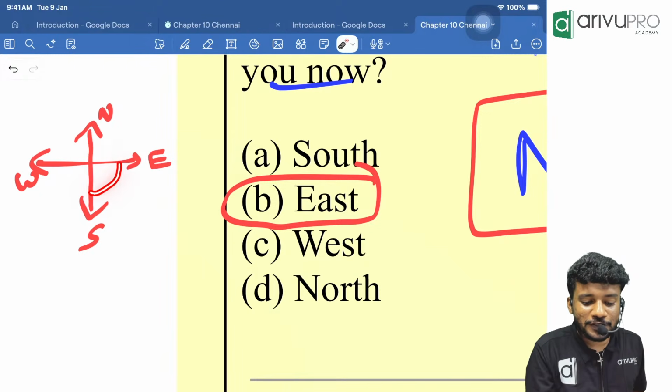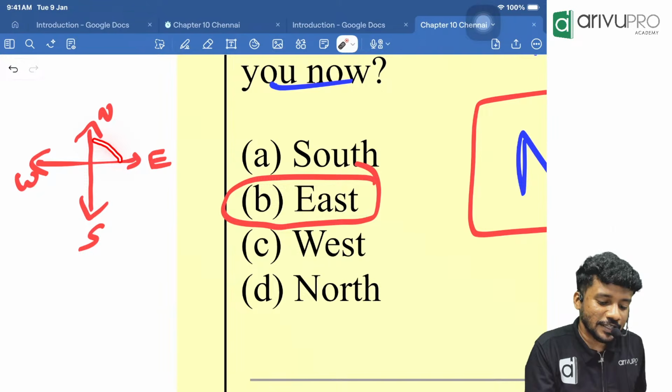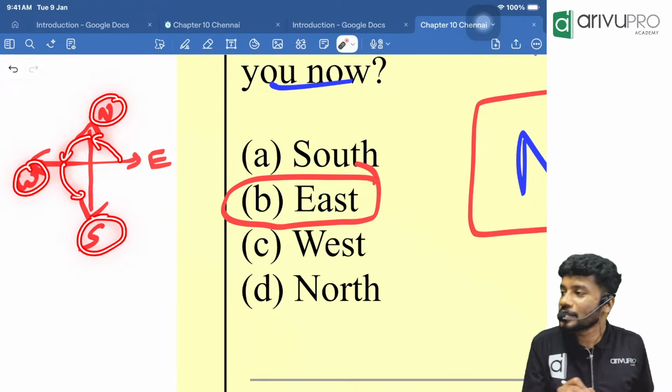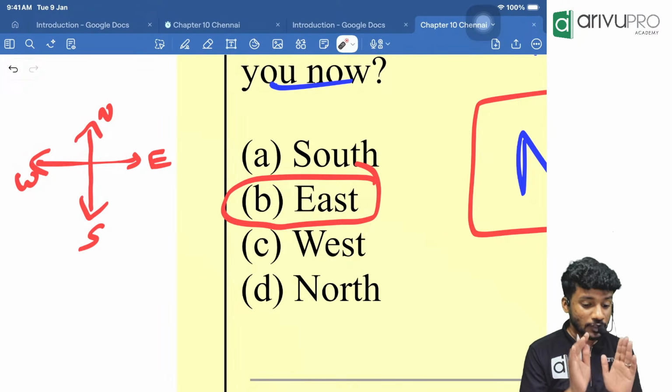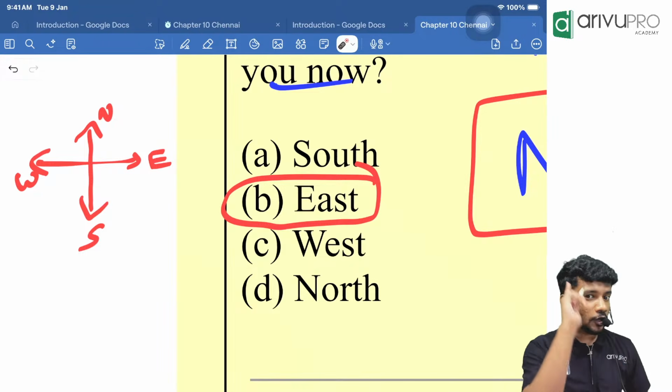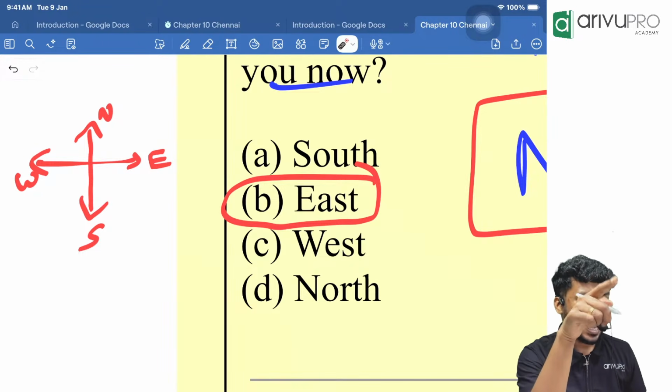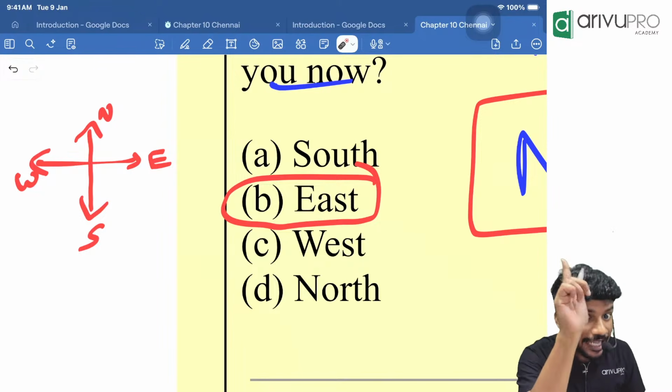Okay. Left of south is giving you what? East. Okay. Left of east is giving you what? North. Left of north is giving you what? West. Left of west is giving you what? South. The opposite, we will draw a picture and think. Clockwise means towards the right. Anti-clockwise means towards the left.